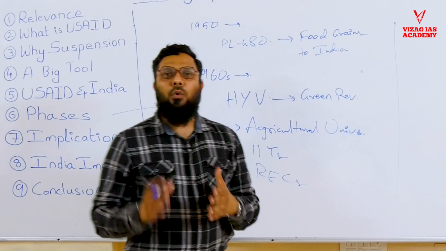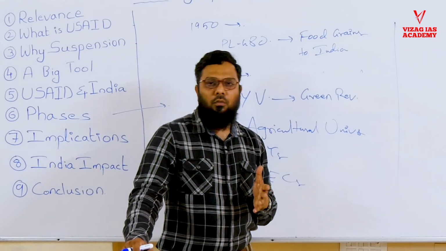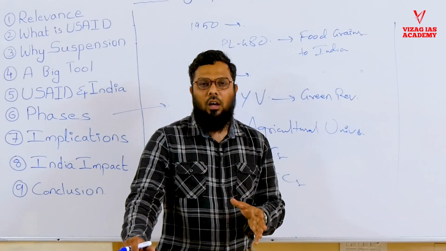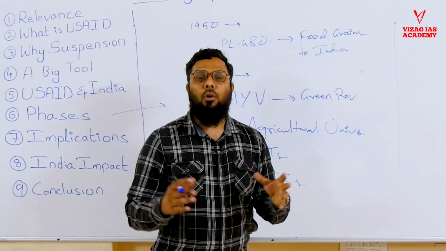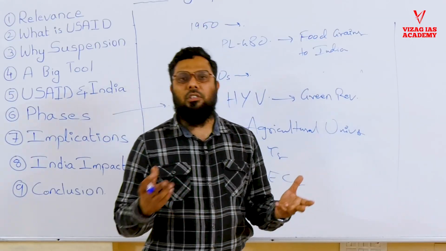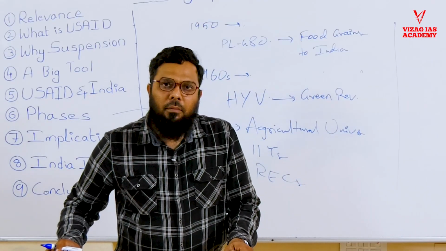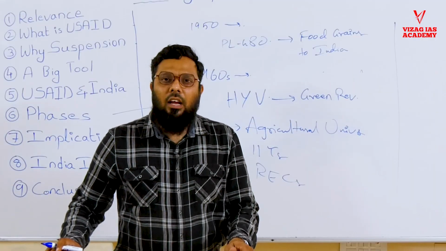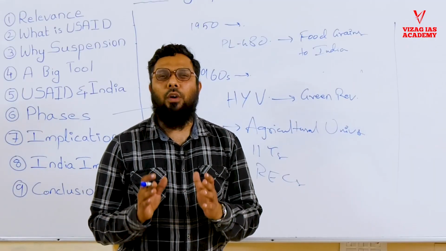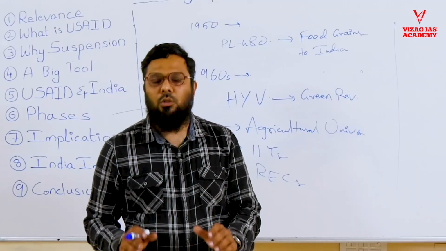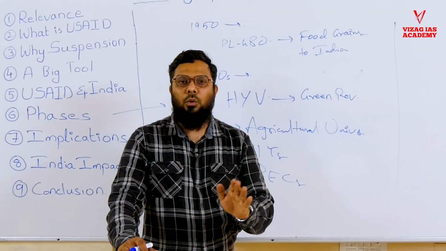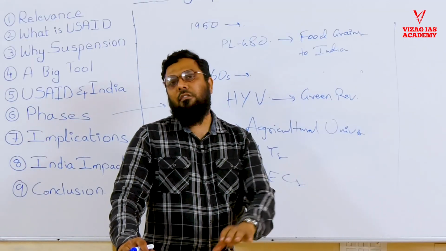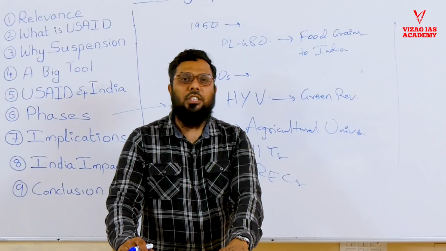The post Second World War world, or the Cold War era, had a bipolar world, whereby capitalism and socialism had evolved as two different poles. China, being a communist country, was very close to socialism. The US wanted to decrease the influence of communist China in the southern Asian countries.